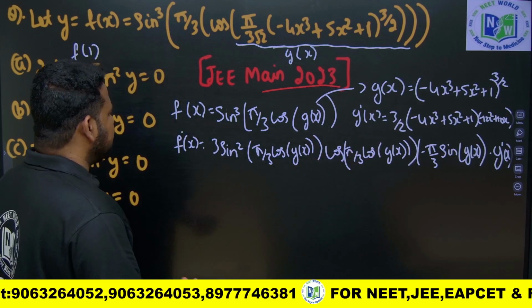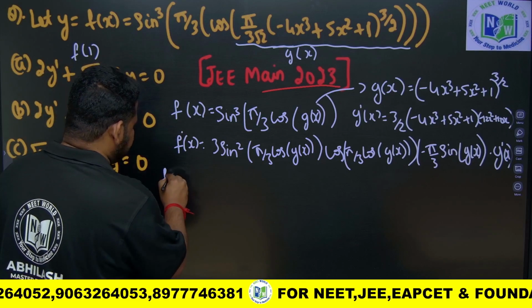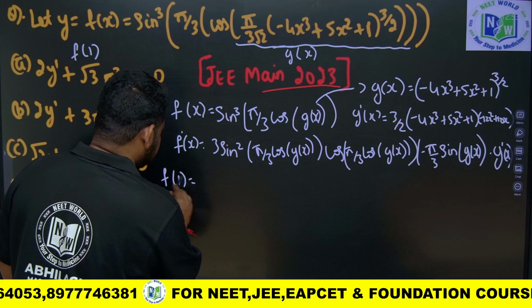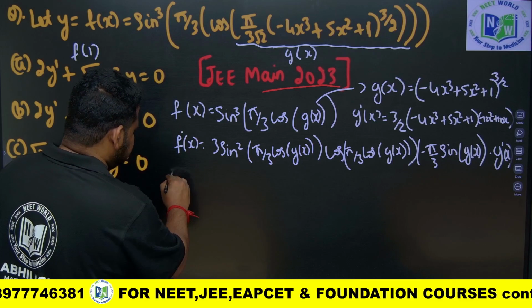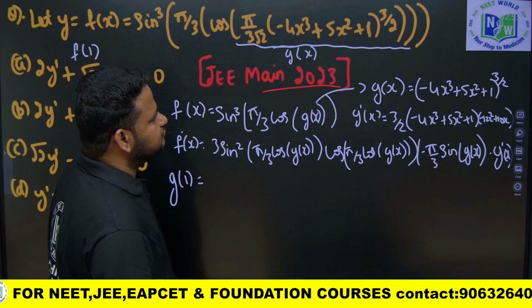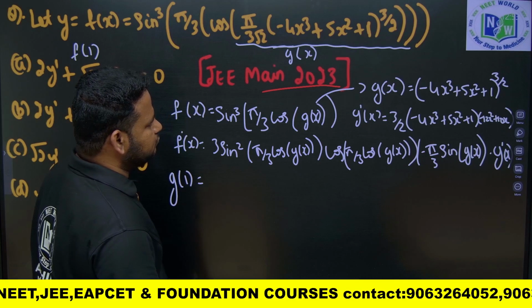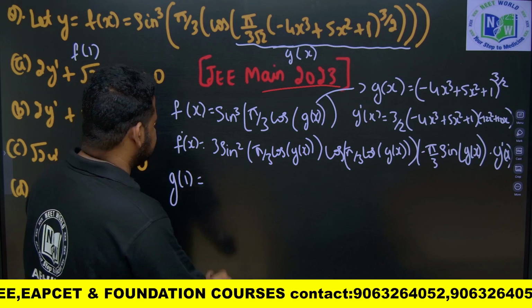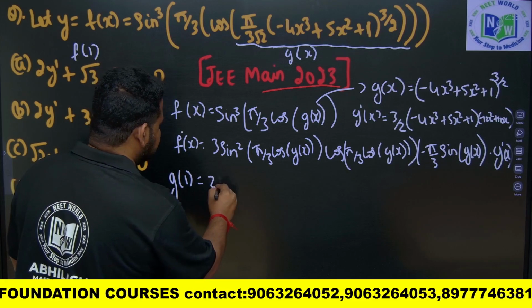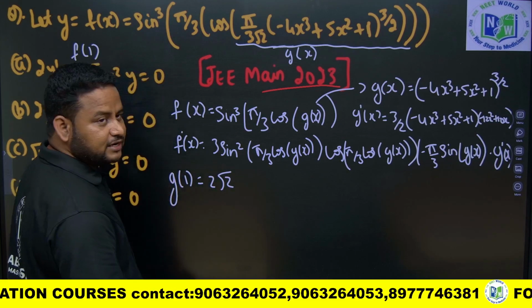But before that, let me find out what is f of 1. f of 1 is cos of g of 1. First, let me find g of 1 and g dash of 1. g of 1 is nothing but minus 4 plus 5 plus 1, that is nothing but 2 to the power of 3 by 2. 2 to the power of 3 by 2 I can write as 2 root 2.